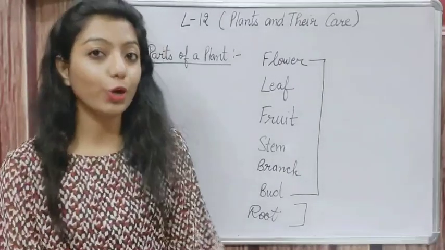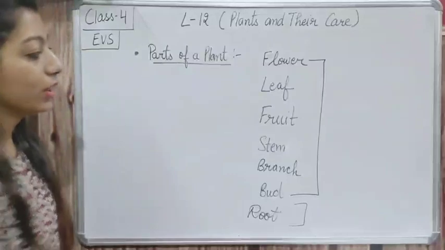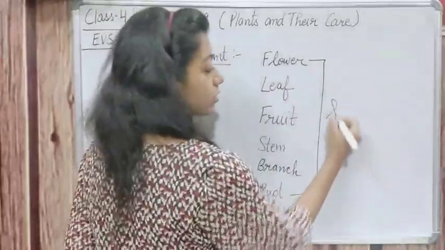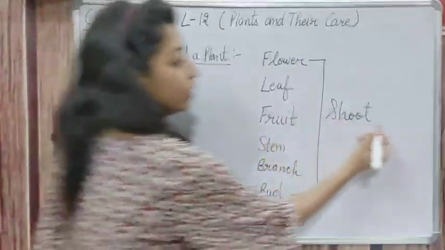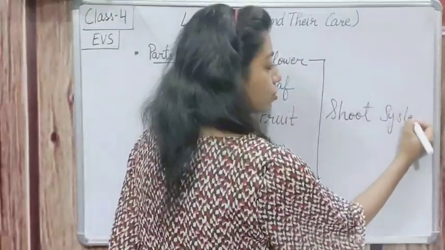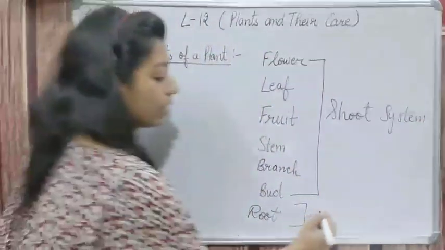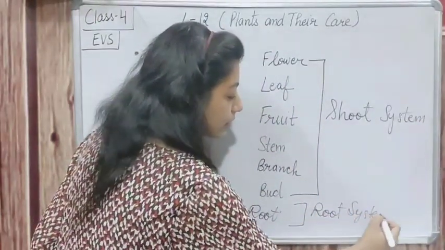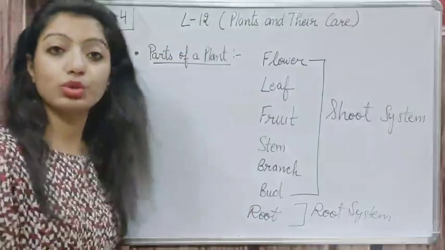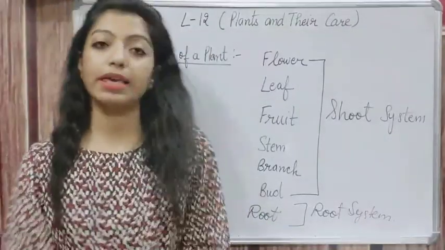So students, I hope you all understand about it. See, first one is this part. These include the parts in the shoot system, and root under the root system. Is it clear to you all about the shoot system and root system?